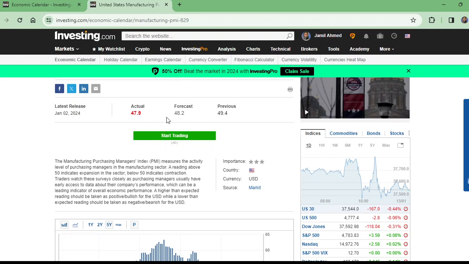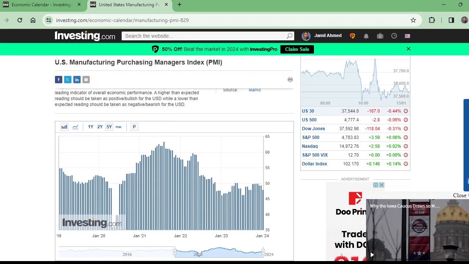This shows that the manufacturing processes are not taking place well. The manufacturing is lower, so this activity shows that this is negative for USD.